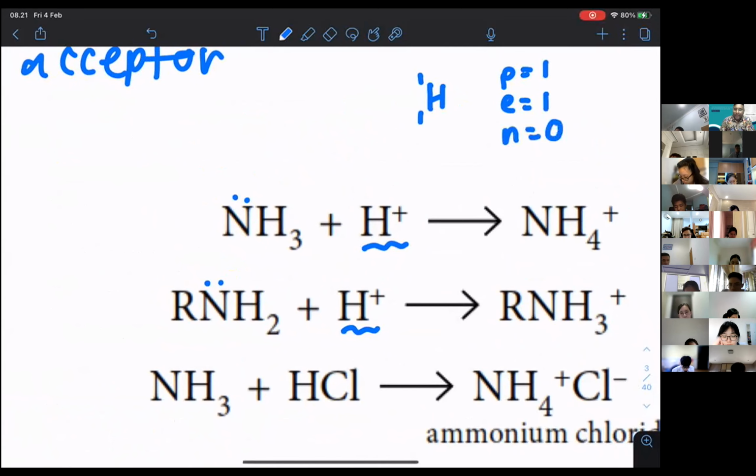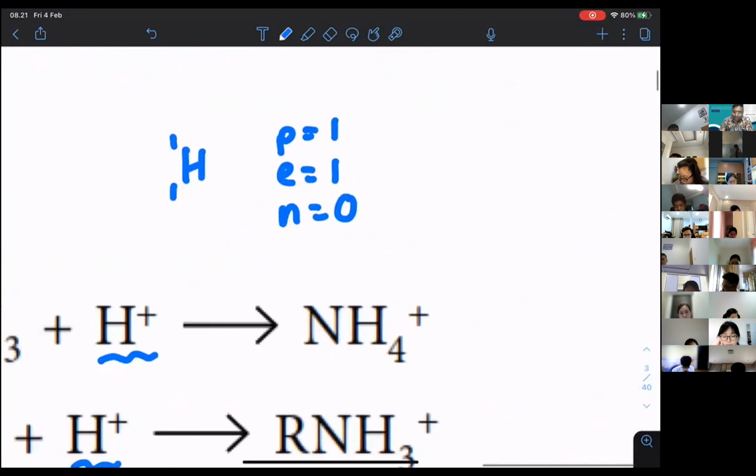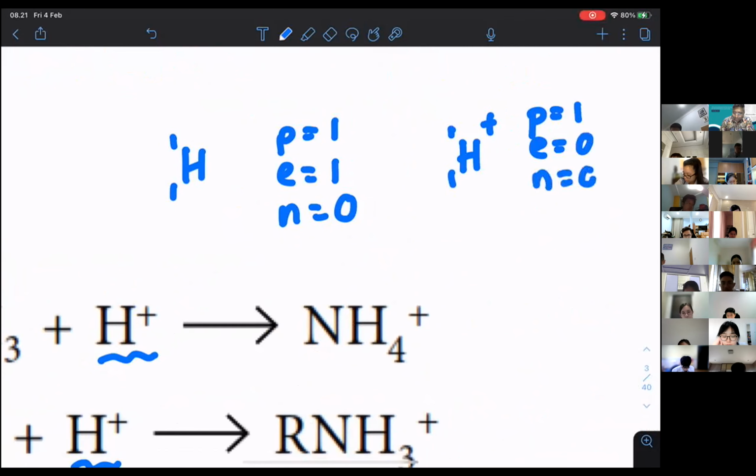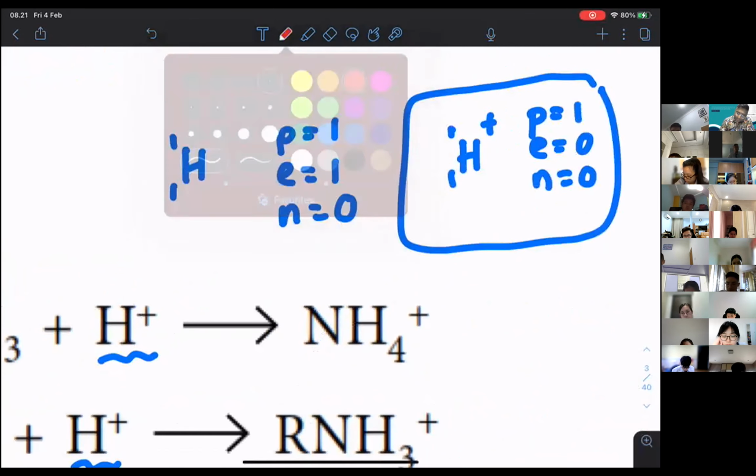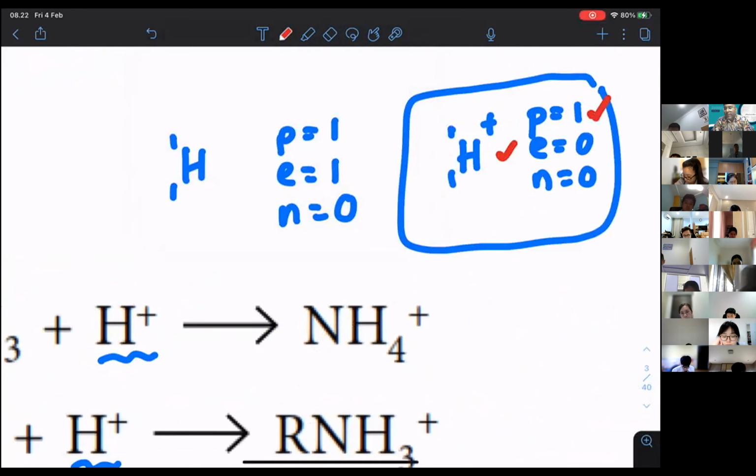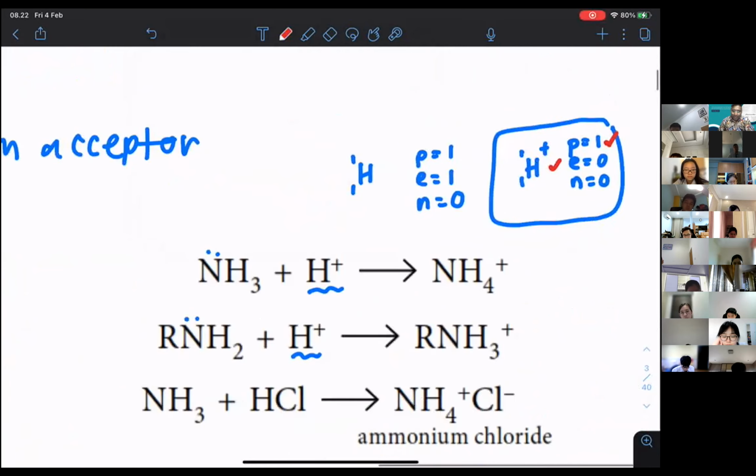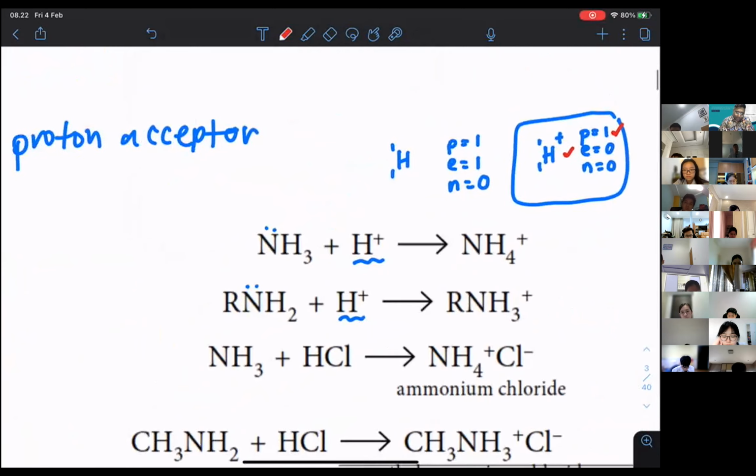So if I have H plus, still 1, 1 plus. H plus means proton is 1, and 1 electron is gone, so electron is going to be 0, neutron is 1 minus 1, 0. So H plus is actually a proton. One proton only. So H plus is a proton.